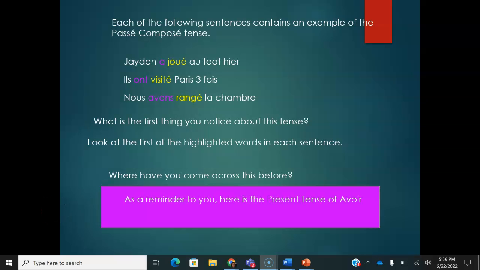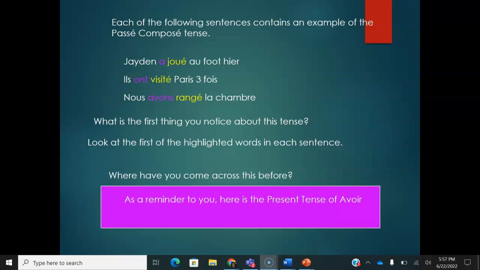Of course, as you notice, it is the auxiliary avoir, the auxiliary avoir conjugated in present tense. So let's say l'auxiliaire avoir, le verbe avoir. Avoir, to have. On a, ont, avons.